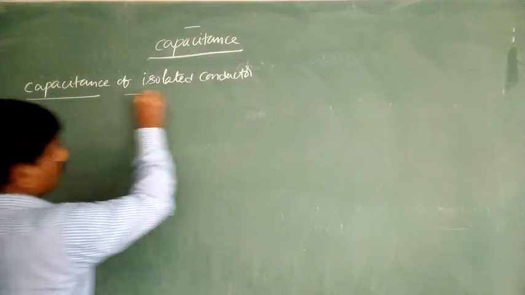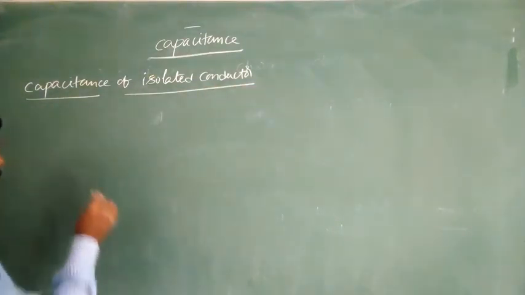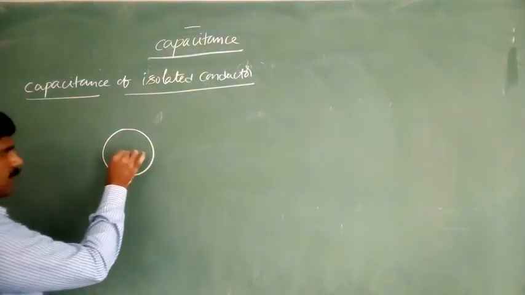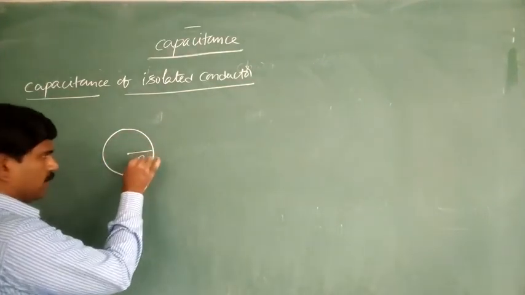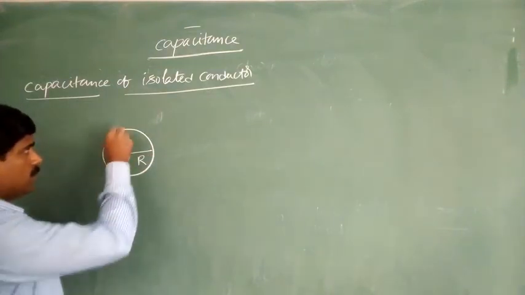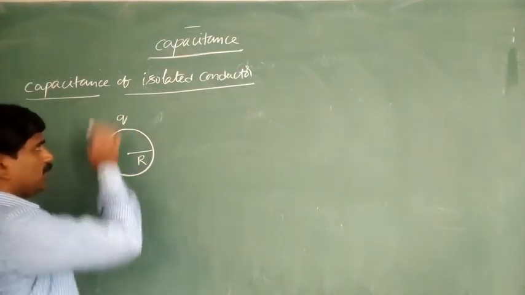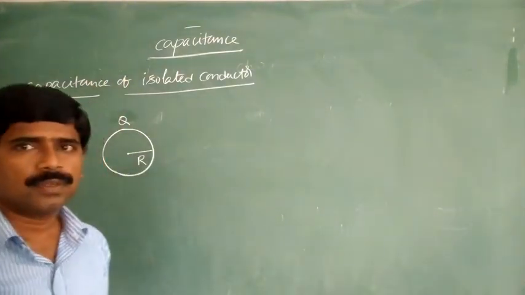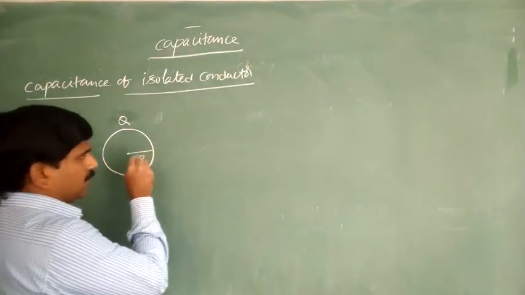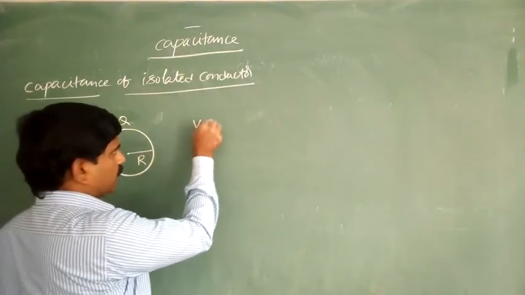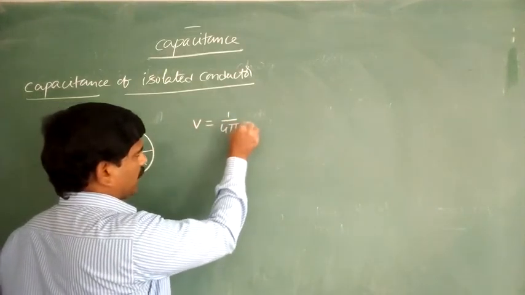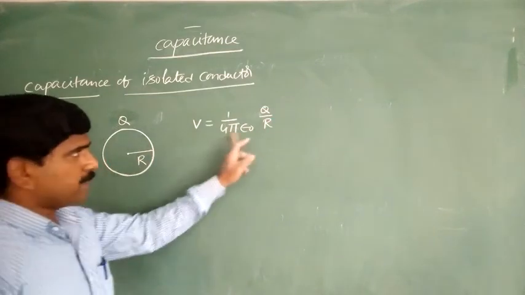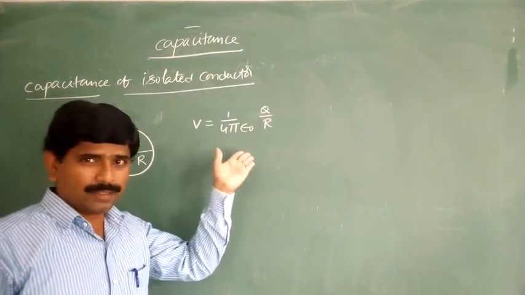If you consider a charged spherical shell whose radius is capital R, and you give it some charge capital Q, then the potential on the surface of the shell is V is equal to 1 by 4 pi epsilon naught into Q by R. Already we learned that.